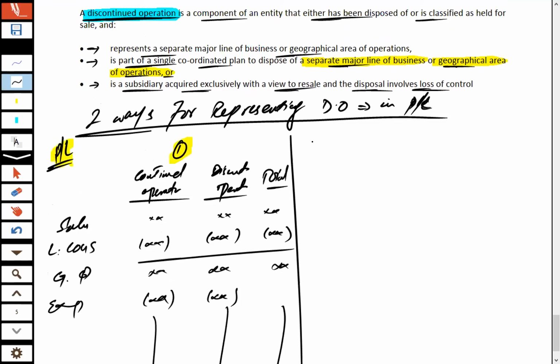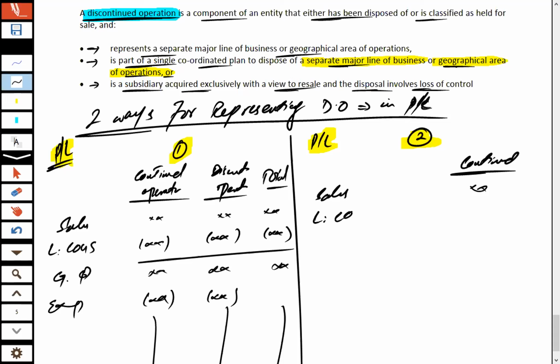Now let's talk about how an entity can make the P&L in method 2. Simply, in method 2, there is no need to bifurcate things. Just mark a heading for all the things from continuing use, like you are selling from the continued operations.